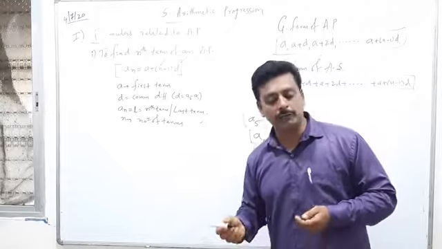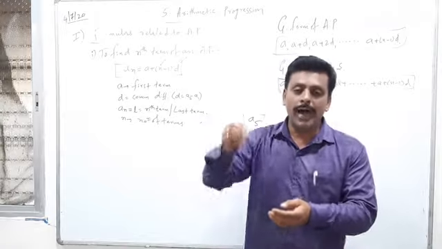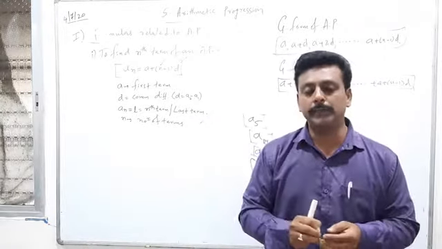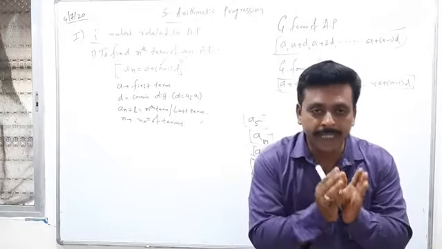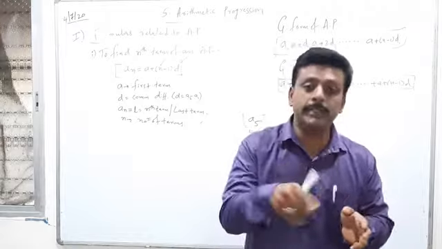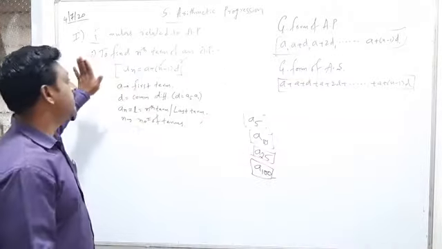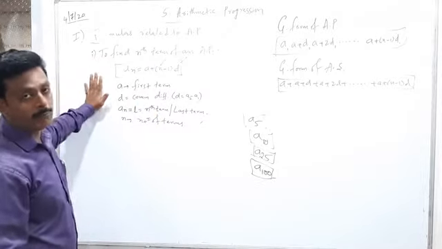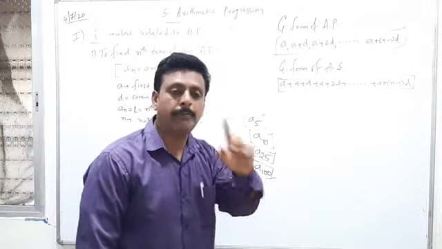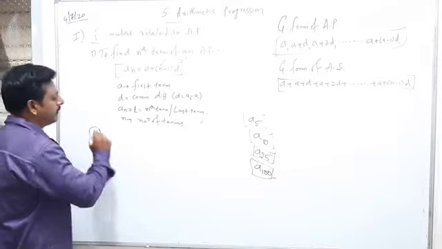When to use this formula? Whenever they are asking you to find out the value of any particular term. If you want to find out 50th term, A50 you have to find out. If you want to find out 15th term, then A15 you have to find out. So for that purpose, we are using the formula number 1. This is the first formula related to AP, arithmetic progression. Let me discuss the second formula.